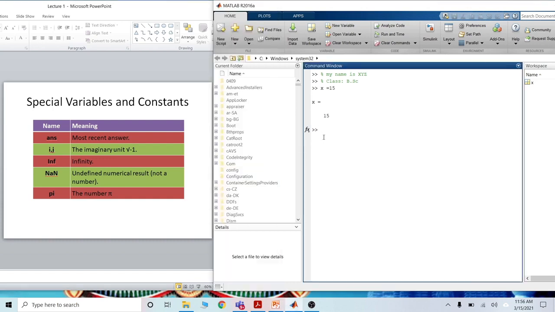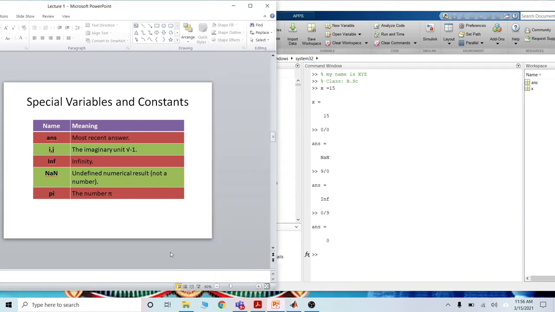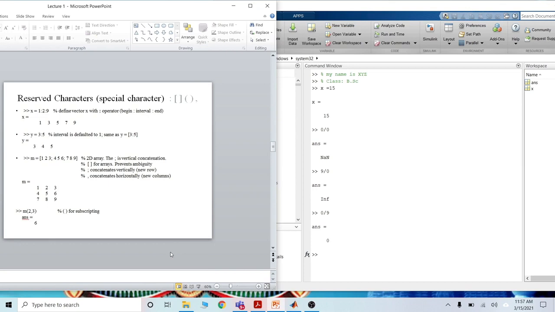I will show you: 0 upon 0 is undefined, NaN. The answer is NaN, undefined. 9 upon 0 is infinity. 0 upon 9 is equal to 0. Some undefined things are there, then MATLAB gives you the answer as undefined. Now I will show you all this.